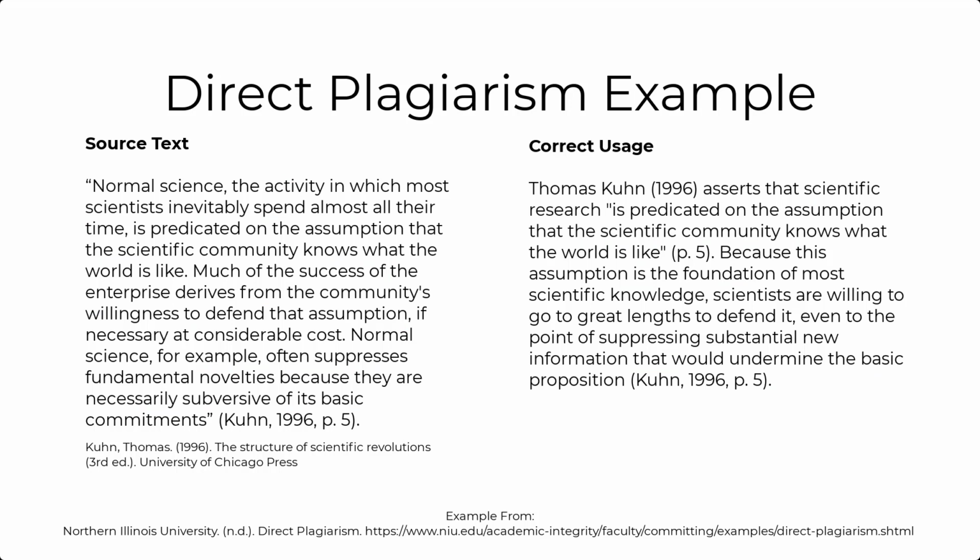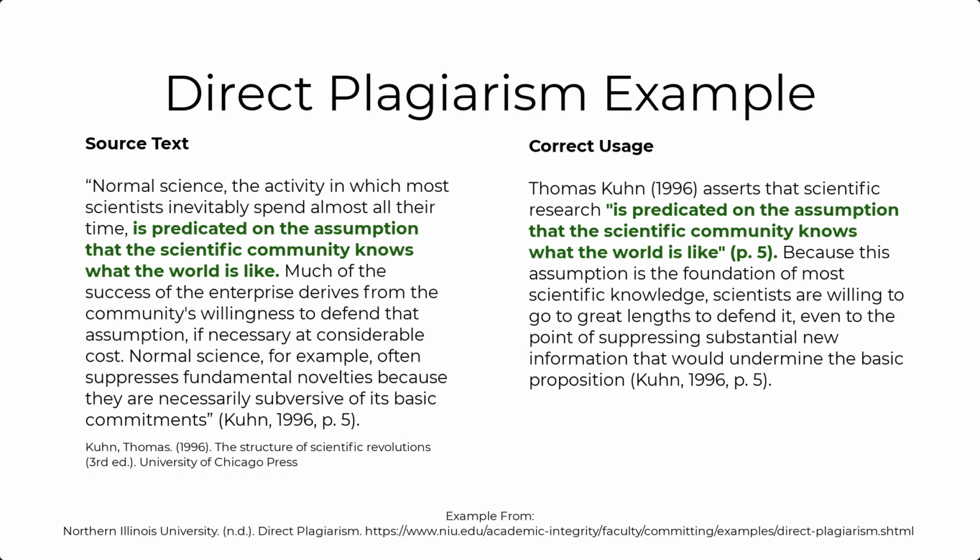First, let's look at the words in blue. The writer has used a signal phrase to introduce that they are about to state another person's thought, as they write, "Thomas Kuhn asserts that scientific research." Signal phrases are not always necessary, but they do help indicate to the reader when someone else's thought begins and then ends with the in-text citation. The reason that you are seeing the 1996 in parentheses after Kuhn's name is because that is an in-text citation format style from APA 7th edition.